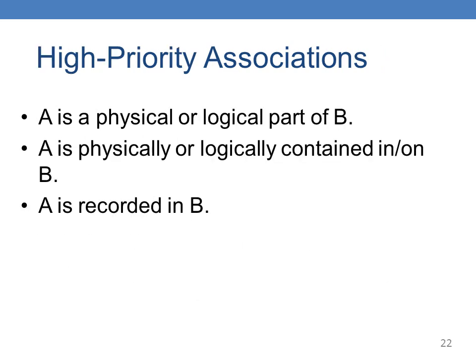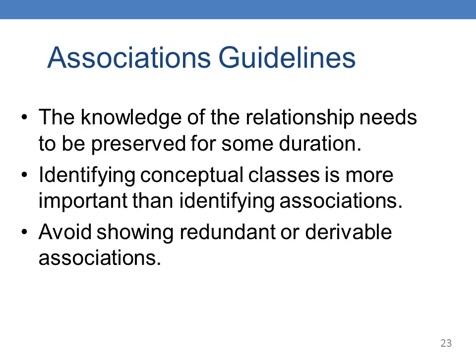These are all more different types of examples available in the common association list. Next, high priority associations mean A is a physical or logical part of B. In the same way, A is physically or logically contained in B, and A is recorded in B. So these are the association guidelines. Knowledge of the relationship needs to be preserved for some duration.